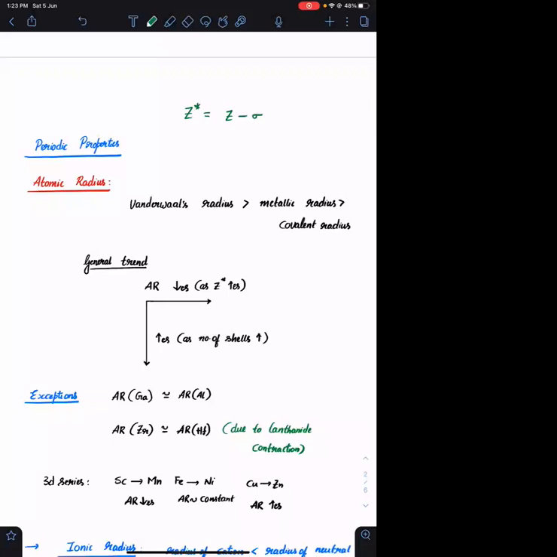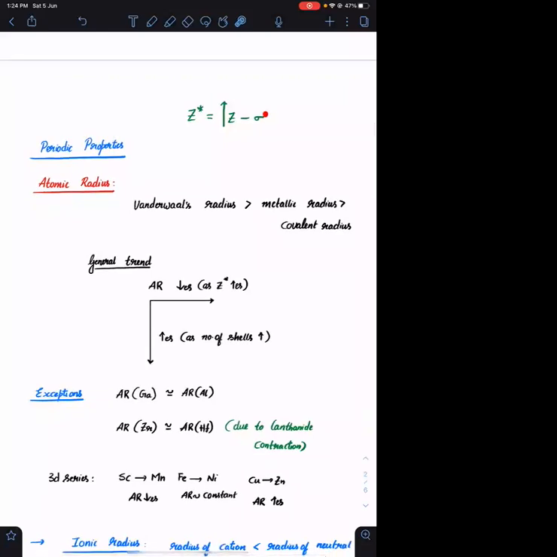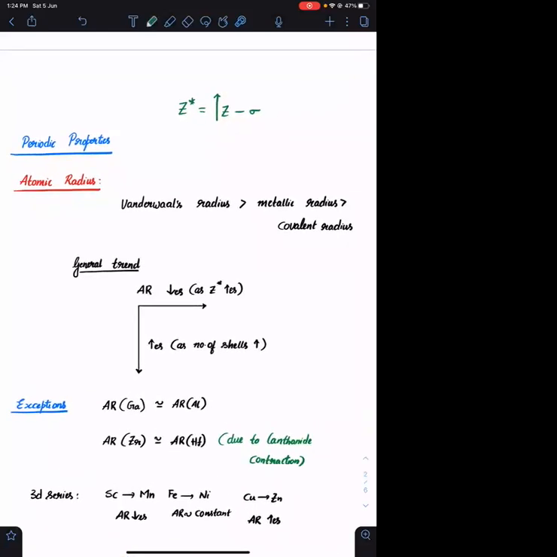Whenever you are going left to right in the period, Z increases. In the period, you will be adding electrons to the same subshell. The electrons added to the same subshell will have poor shielding effect compared to electrons added to the inner shells. Inner shell electrons shield the outermost electrons more than same shell electrons. As a result, sigma is not increasing to the same extent. Z is increasing to a higher level and sigma will definitely increase, but the increase is very, very less. So in the period left to right, Z star will always increase.